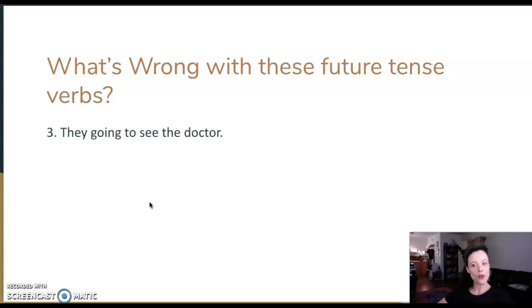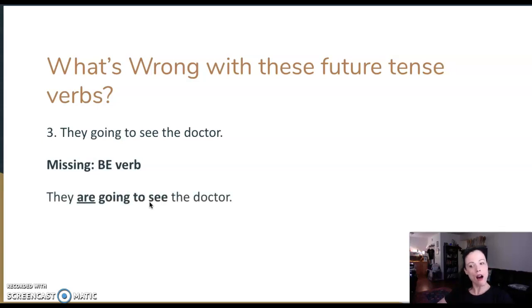Number 3, what's wrong with this one? They're going to see the doctor. We're missing something, right? We're missing the be verb. Your verb in future with be going to always starts with be. They are going to see the doctor. That's a common mistake. Many people make it.